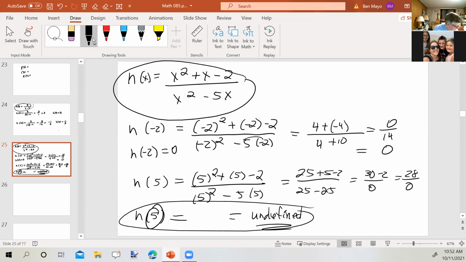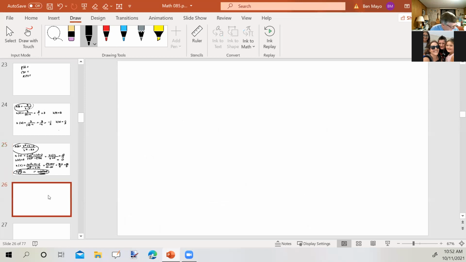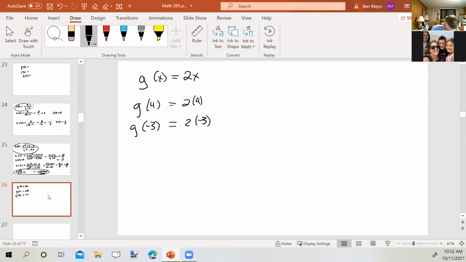Okay. Now, let's say that g of x equals 2x. So g of 4 would be 2 times 4. g of -3 would be 2 times -3.